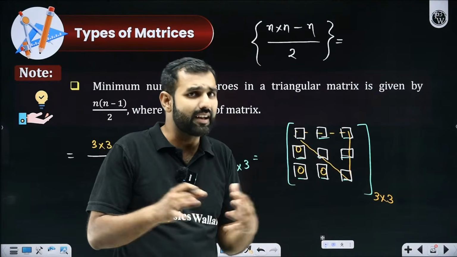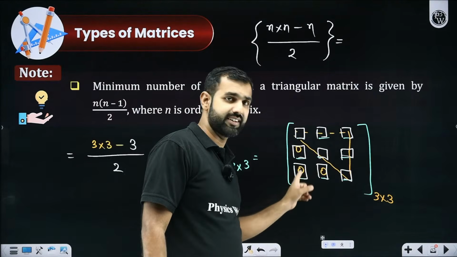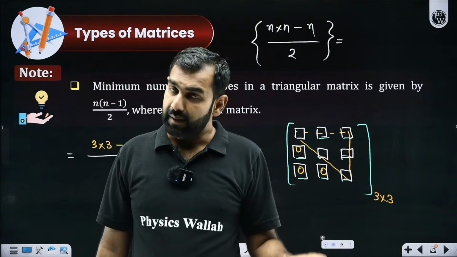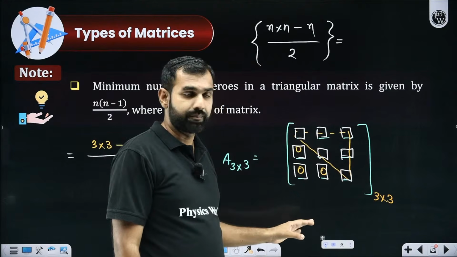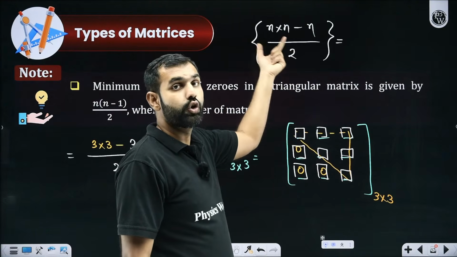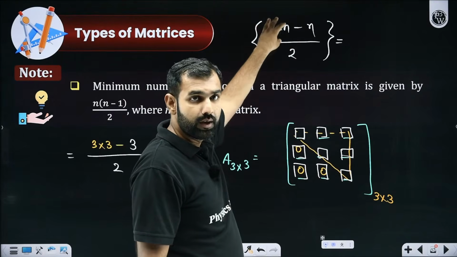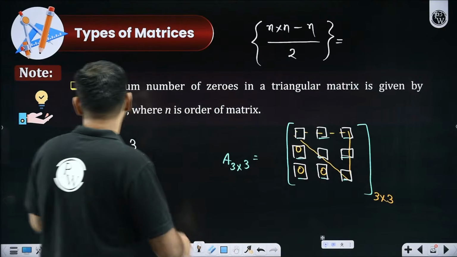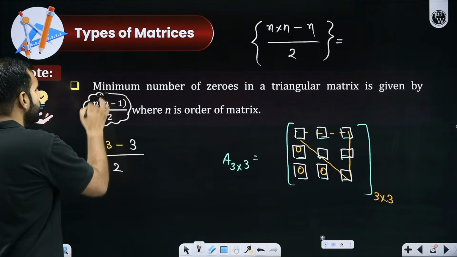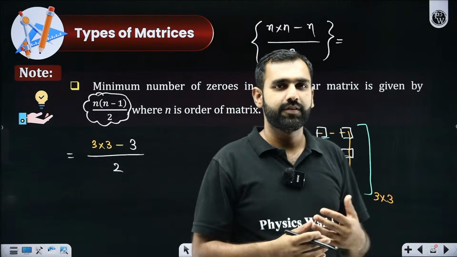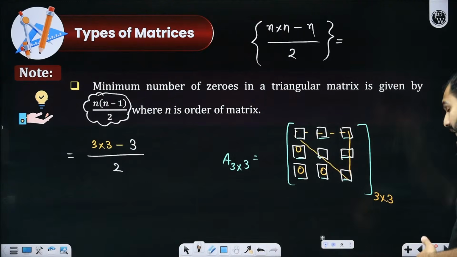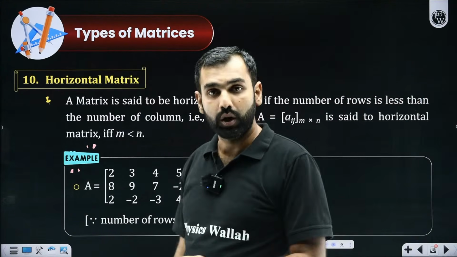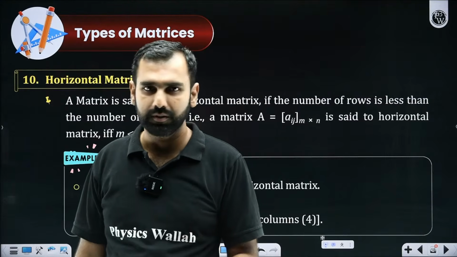So when somebody asks for the minimum number of zeros in a matrix, of course, it is not any random zeros. Those zeros are placed either above or below the principal diagonal only. In an n by n matrix, to call it a triangular matrix, the minimum number of zeros is total minus diagonal, halved. This is exactly the formula you are given. So you don't have to memorize any formula. This question was asked as it is by JEE Mains once, and I'm just giving you a derivation. I hope you got the idea, the approach, the algorithm, yes or no.